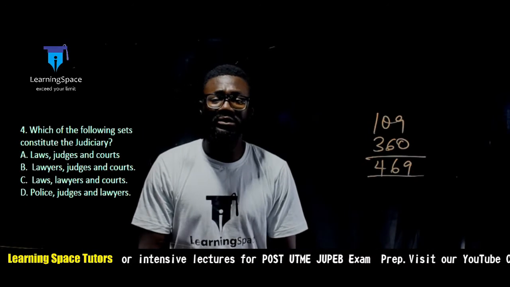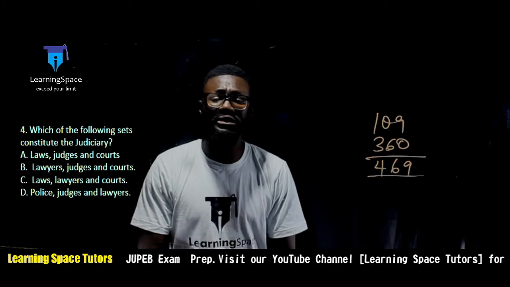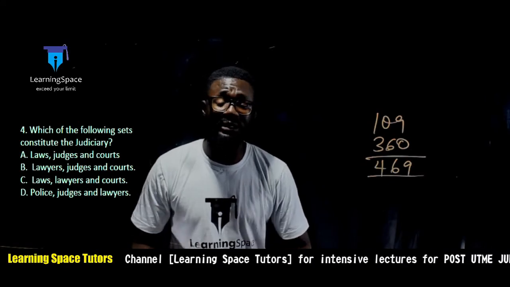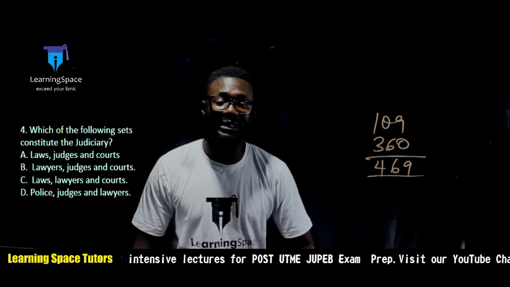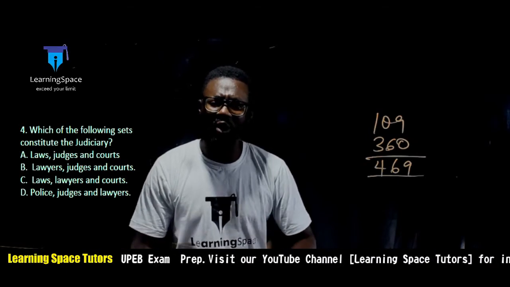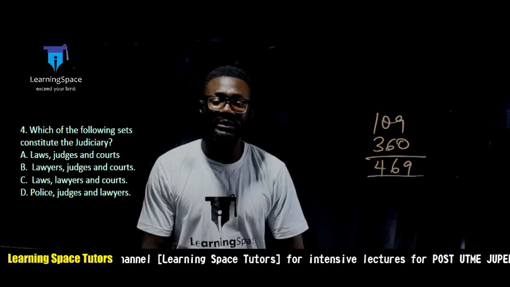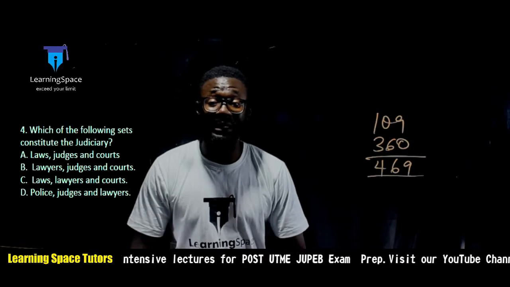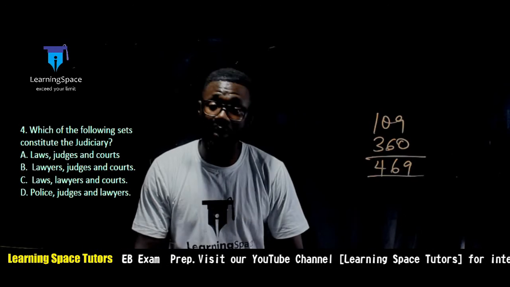The next question is question number 4. It says, which of the following constitutes the judiciary? Don't forget, the function of the judiciary as an arm of government is to interpret the laws that are made by the legislative arm of government. In interpreting these laws, you have the courts, the judges, and the lawyers working hand in hand. So the right answer that aligns with that question is option B, lawyers, judges, and courts.